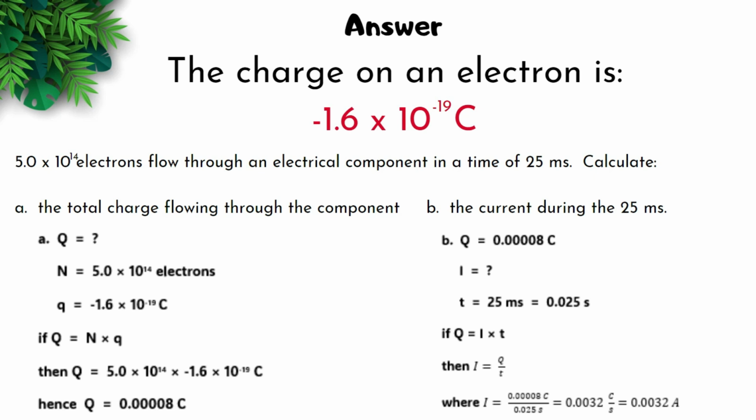Now the next question is asking for current, which is I. We found Q, and we have T, which is time, but in milliseconds. So we need to convert from milliseconds to seconds. Once we see that Q, I and T are related, as in the equation Q equals I times T, we transpose for I. We see I is equal to Q over T, where I is equal to 0.00008 coulombs over 0.025 seconds. We get the answer 0.0032 coulombs per second, which is equivalent to 0.0032 amps.